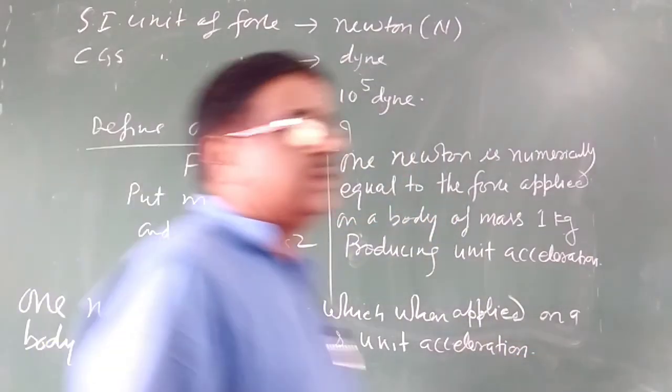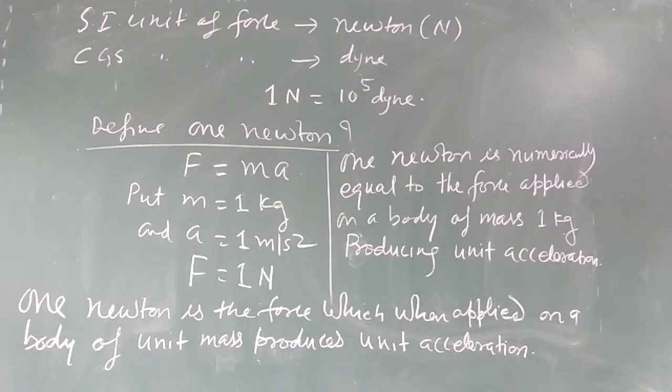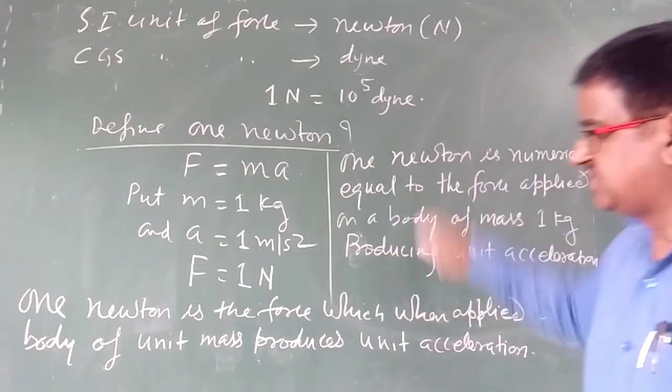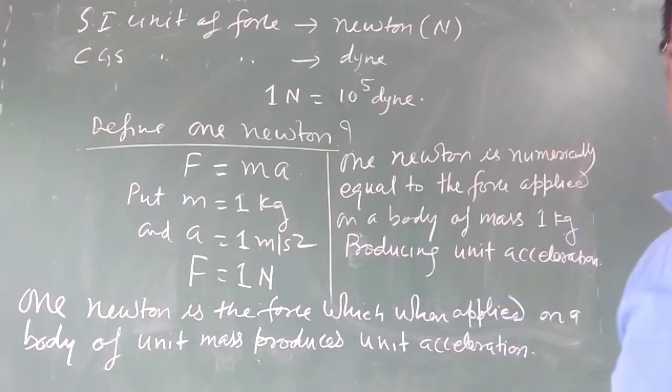This is the definition of 1 Newton. Either you can write this definition or this definition. Thank you very much.